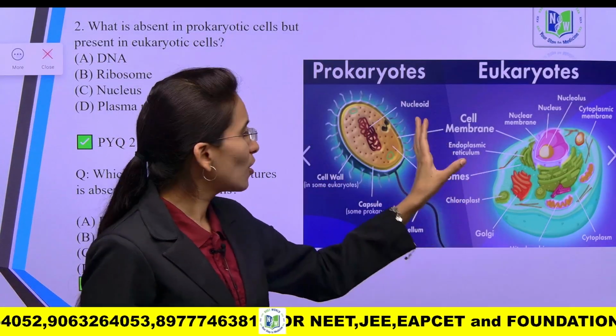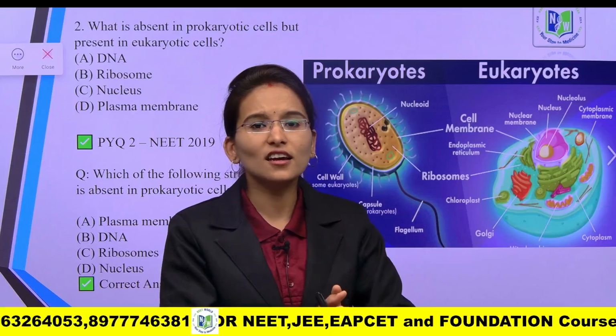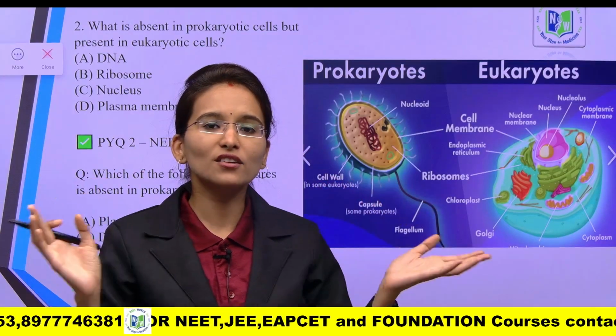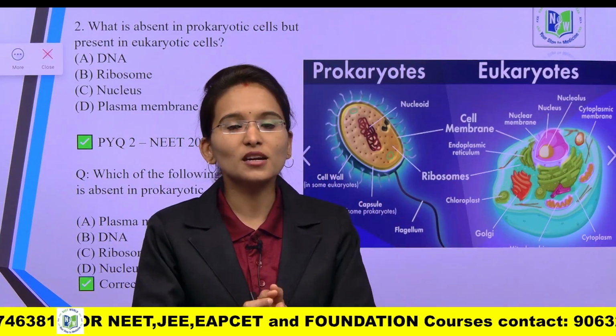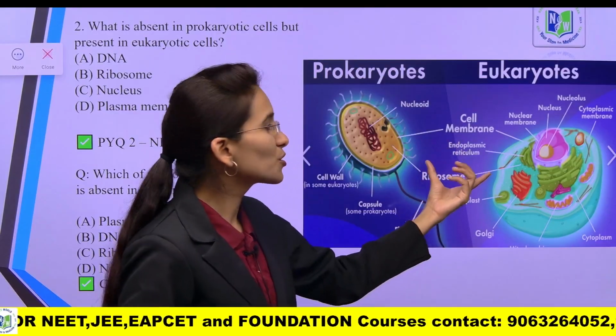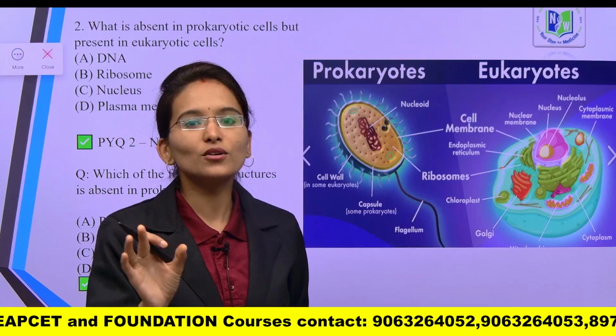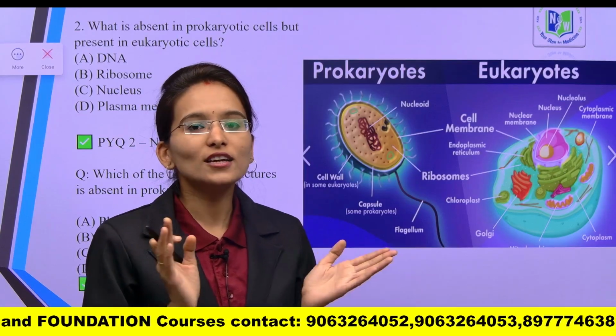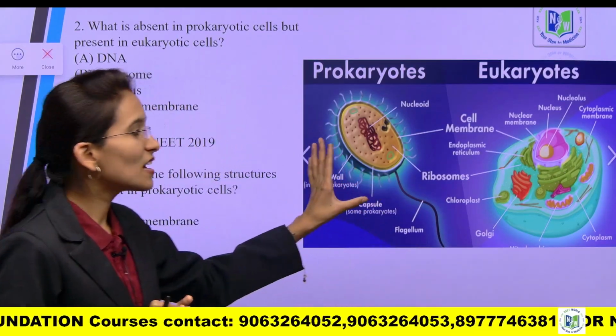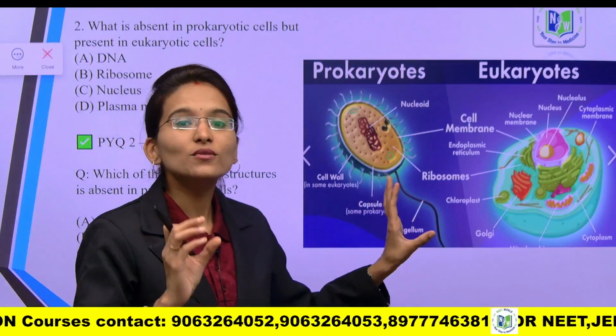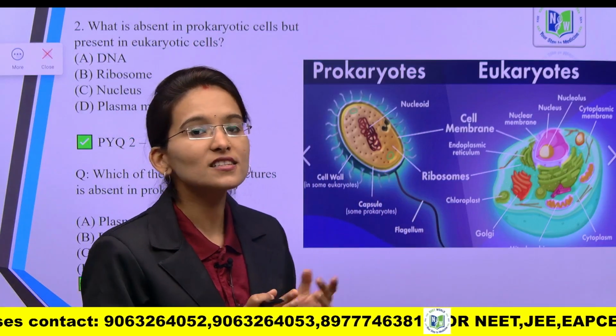I am not going to explain each and everything elaborately because we have already done these first chapters, tissues and cell the fundamental unit of life. Please go to the playlist to know all the concepts and terms clearly. For now I am going to analyze the options clearly.